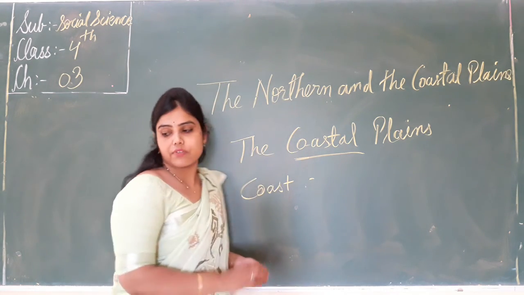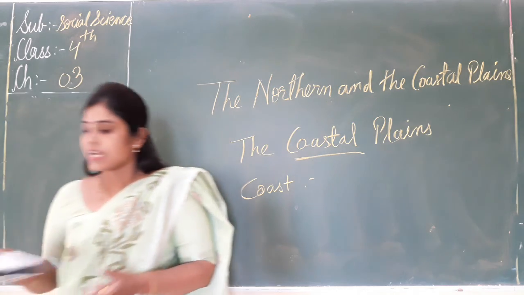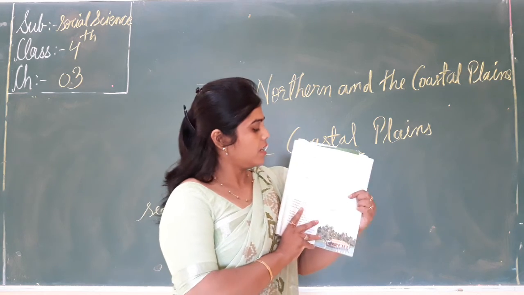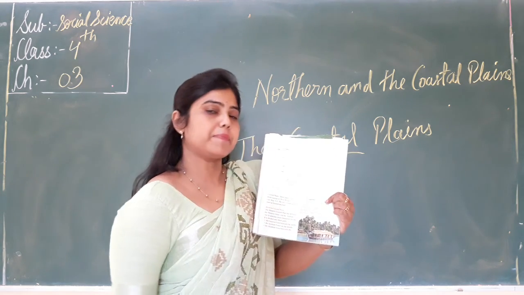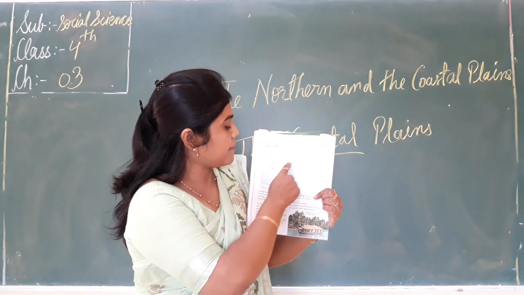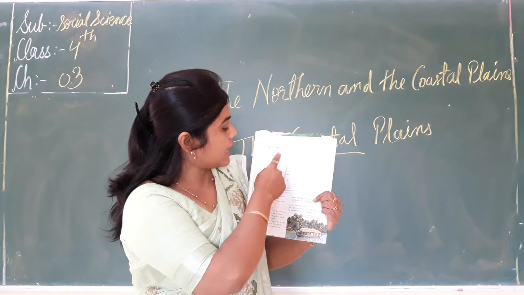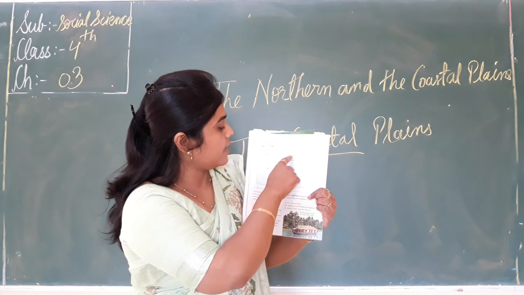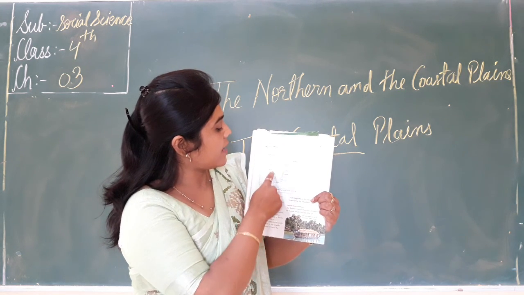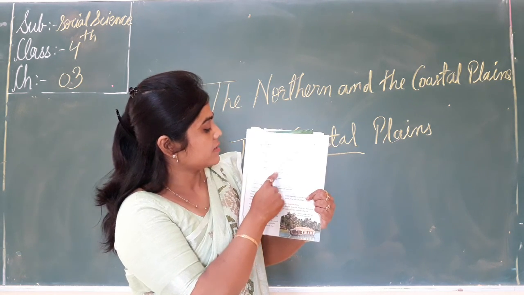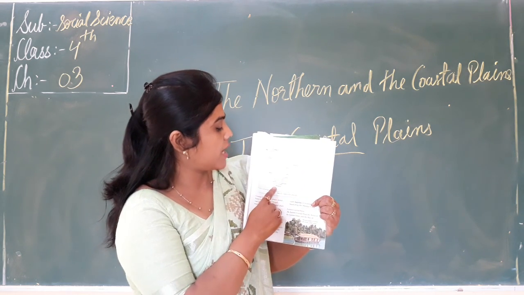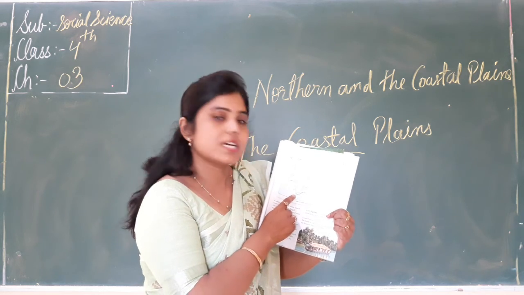So look at the first map. On page number 27, look at this map 3.2. Here is the map of India. And there are the Ghats, the Western Ghat and the Eastern Ghat. So here the coastal plains are grey in color. See this light grey color? These shaded parts are called the coastal plains.